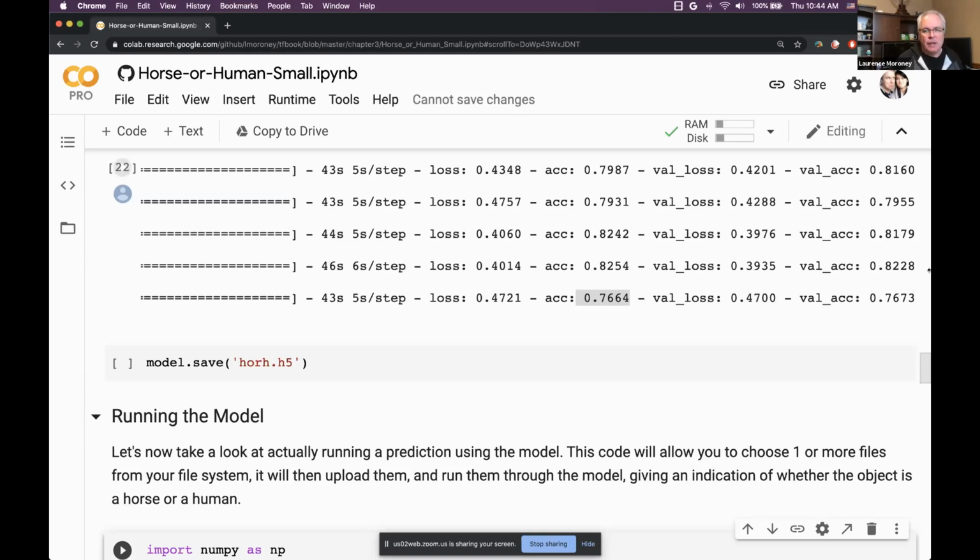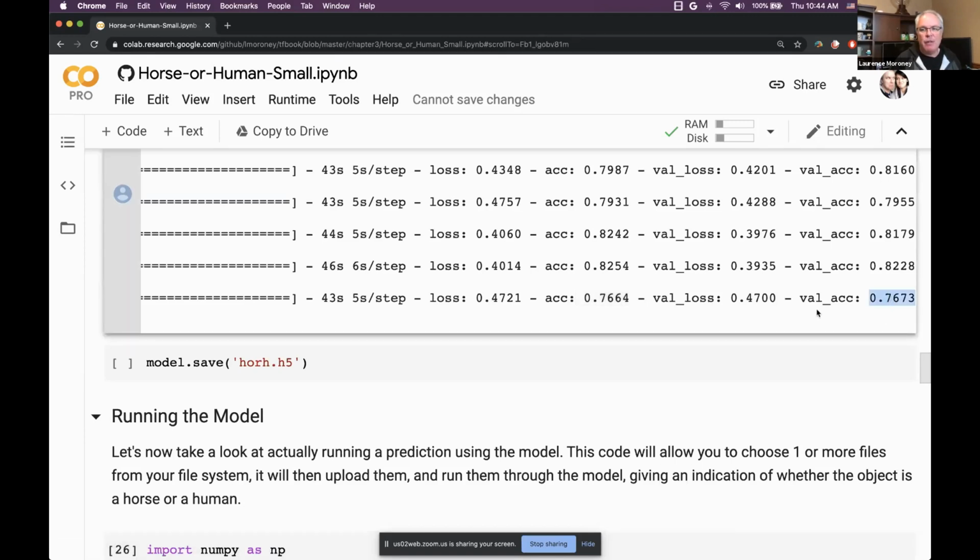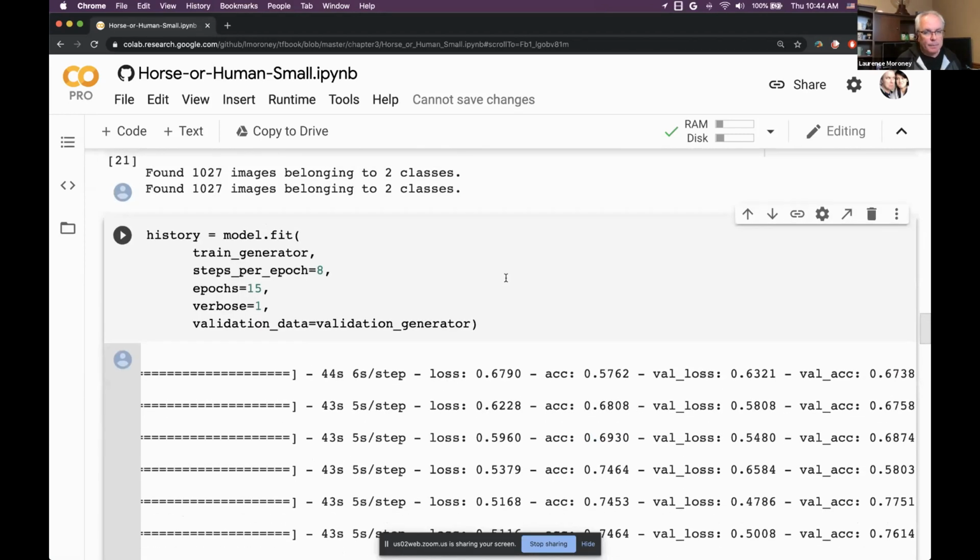So part of the process here as I'm training is I also want to make sure that my network isn't doing really, really well at the data that it has seen and been trained on, and doing really badly on others. And as you can see here, I'm not overfitting in this case, so it's a pretty good network, where it's about 76.73% right on data it hasn't seen before and 76.64% right on data that it has seen before. So it's not a great one yet, very low accuracy, only about 75%, but this was one that was just trained for about 10 minutes.